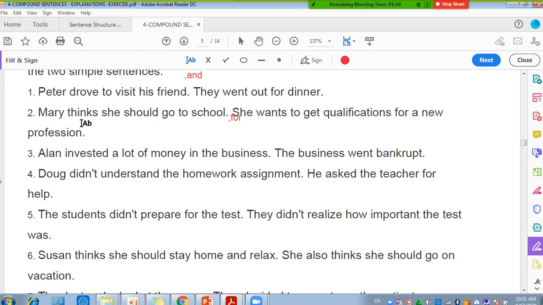Let's think about it again. She thinks she should go to school, for she wants to get qualification for the new profession. So this one is the reason why she wants to go to school, because she wants to get qualification. This is the reason. Suppose that I swapped the sentences and I start with the second one.